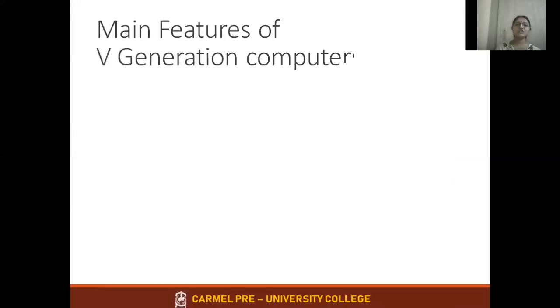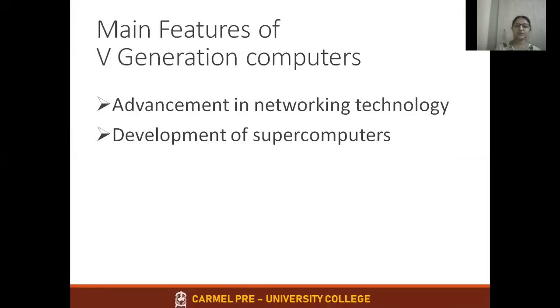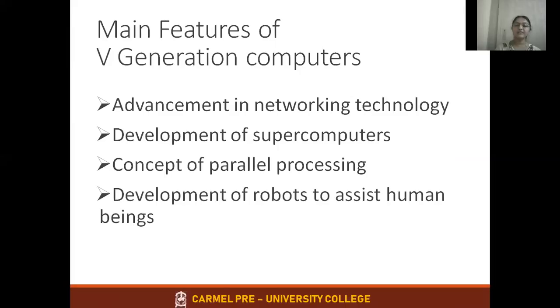So what are the features of fifth generation computer? You should make a note of it. Advancement in the networking technology. One more point is missing here: introduction of artificial intelligence. That you write as the first point. Second point, you write advancement in networking technology. First point is introduction of artificial intelligence.